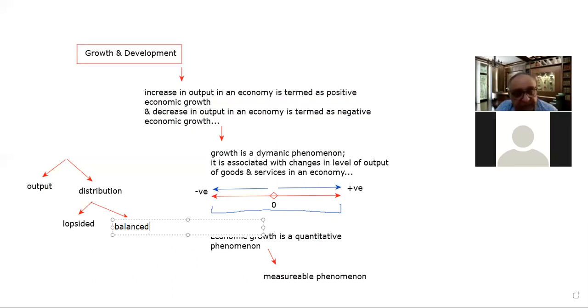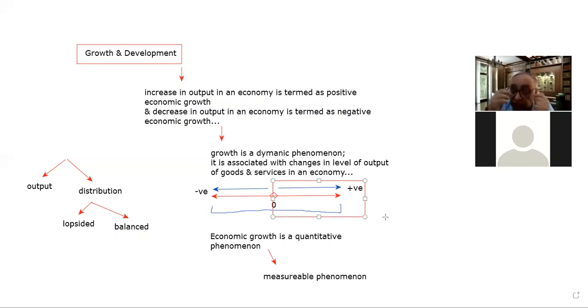So for economic development, there is one thing which is required, which must be sure. What is that? Positive growth should be there.